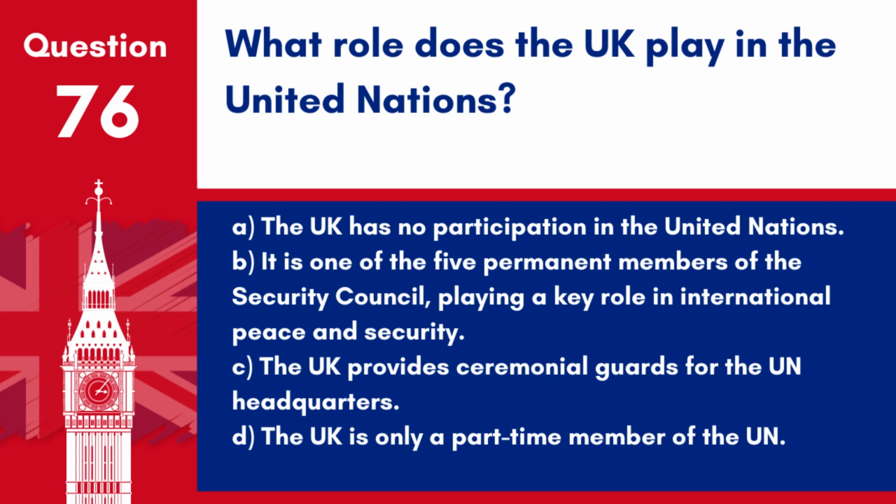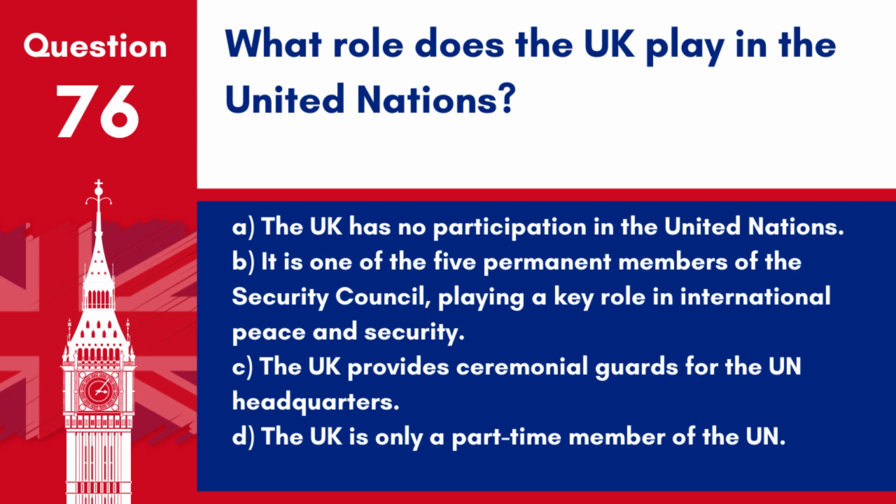Question 76. What role does the UK play in the United Nations? A. The UK has no participation in the United Nations. B. It is one of the 5 permanent members of the Security Council, playing a key role in international peace and security. C. The UK provides ceremonial guards for the UN headquarters.